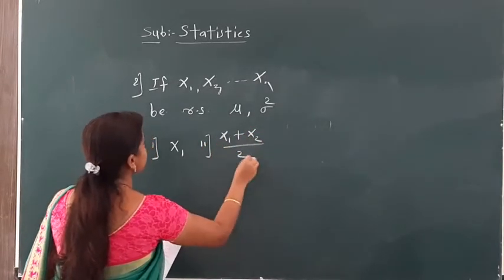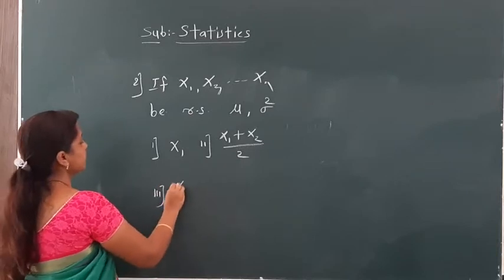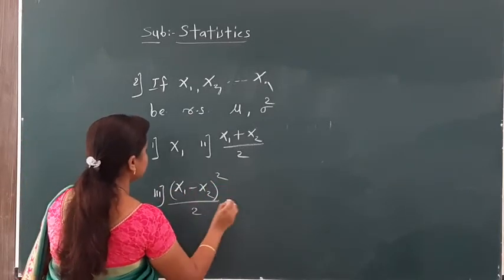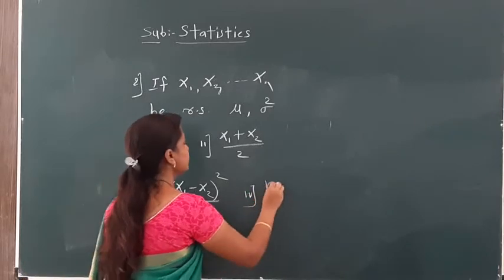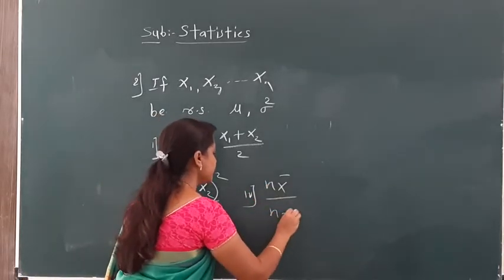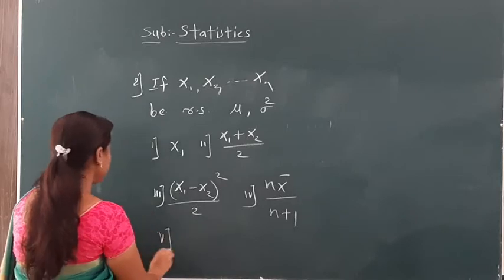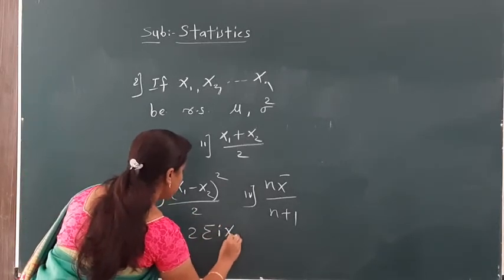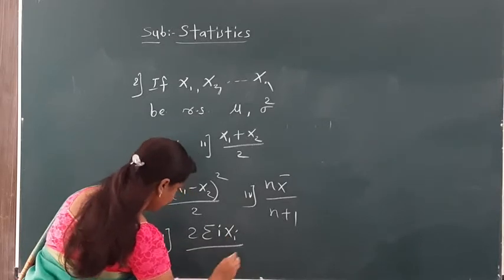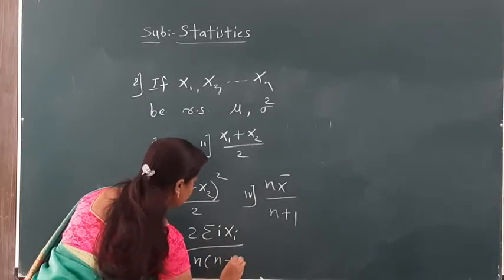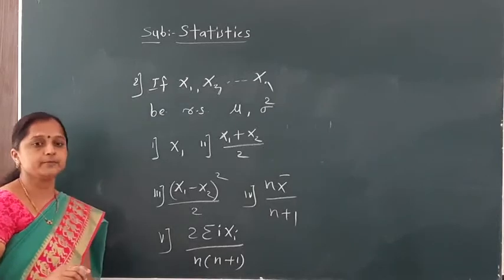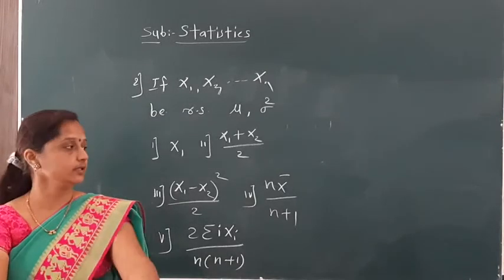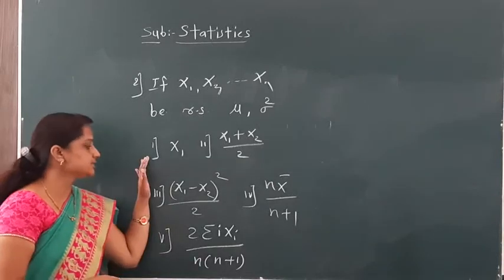Suppose these are the estimators: x1 minus x2 whole square divided by 2; another one, n x bar divided by n plus 1; and one more, 2 summation i xi divided by n into bracket n plus 1. You have to check whether these estimators are consistent or not.